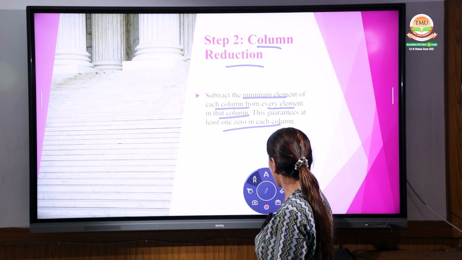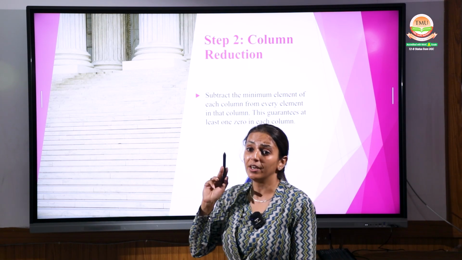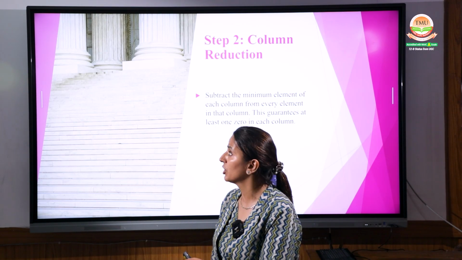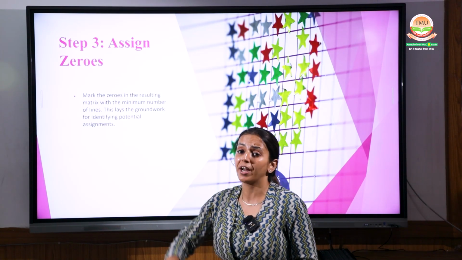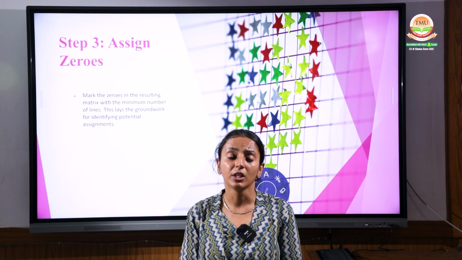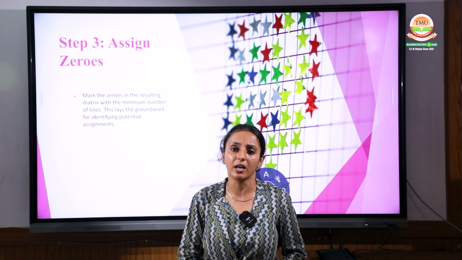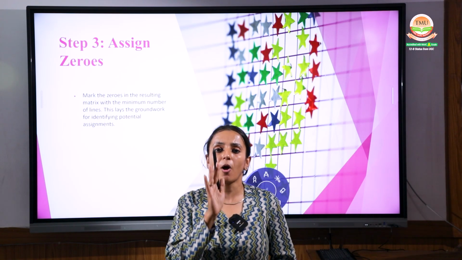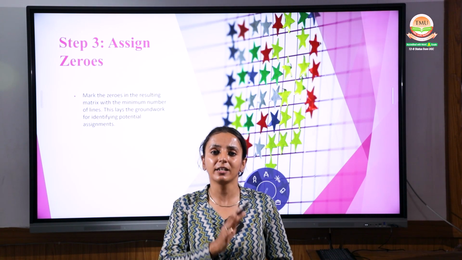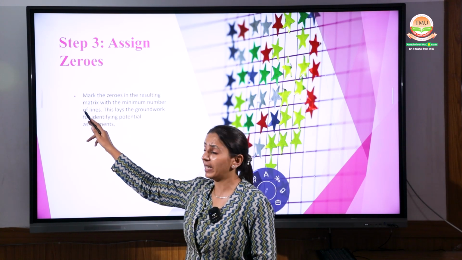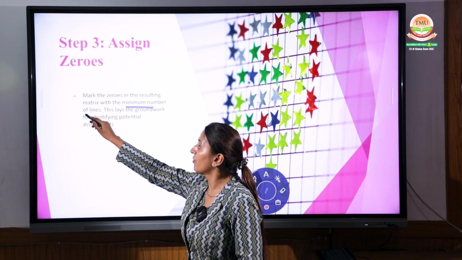Right? Now coming up to the third point. The first point is row reduction. The second is your column reduction. Now coming to the third point, that is assigning the zeros. You have to select the zeros, and see how many zeros there are. Here zeros mean the proper alignment of a topic to that candidate or to that task. Mark the zeros in the resulting matrix with the minimum number of lines.